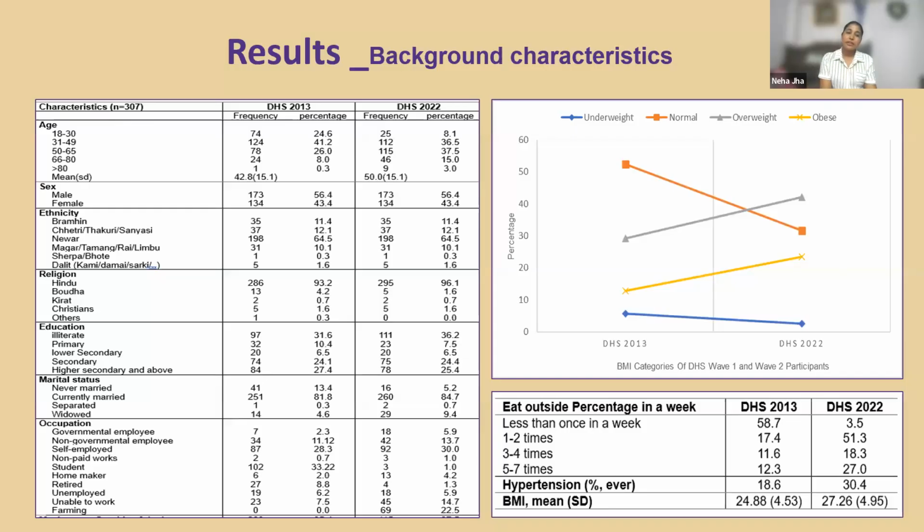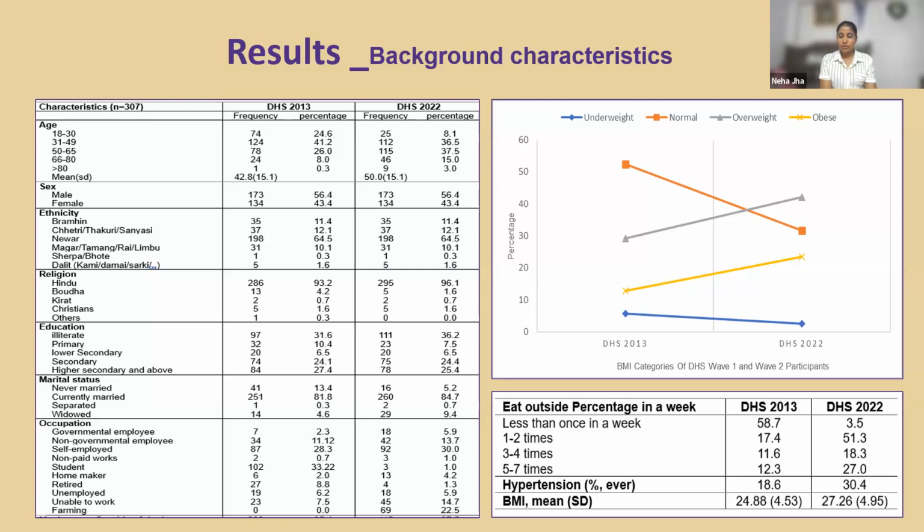Now the results. The first table shows the general characteristics of the participants. Mean age in the first wave is 42.8 years, whereas in the second wave it is 50 years. About 56% of the participants were male and 65% of them were from Newar ethnicity. The picture shows the BMI categories trend over time, and we can see overweight and obesity were in an increasing trend, whereas underweight and normal weight were in a decreasing trend.